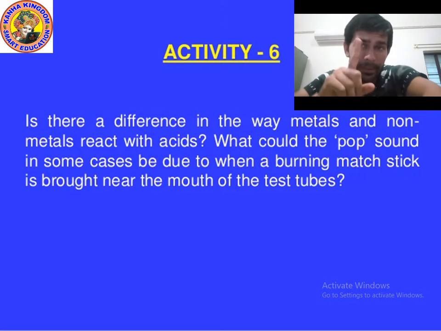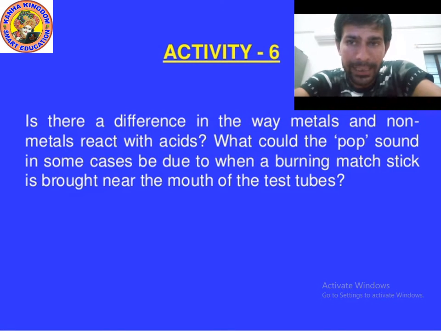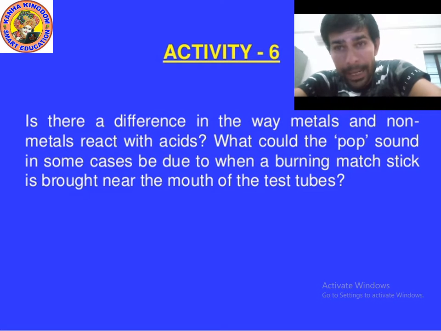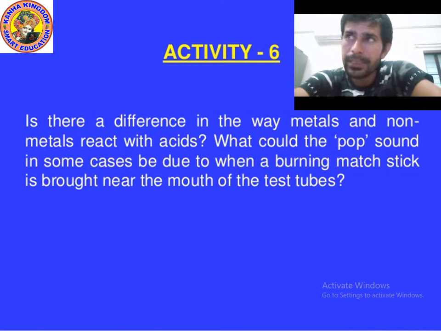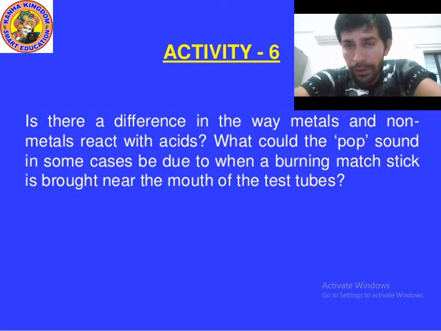Sorry kids. Point number 1: metals react with acid, but non-metals do not react with acid. Metals react with acid, remember? And when you add hydrochloric acid,